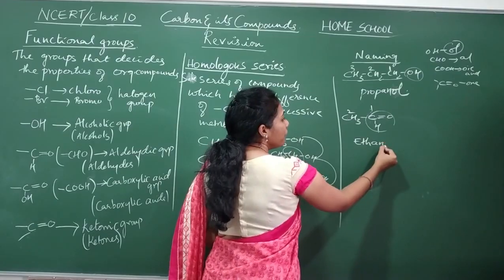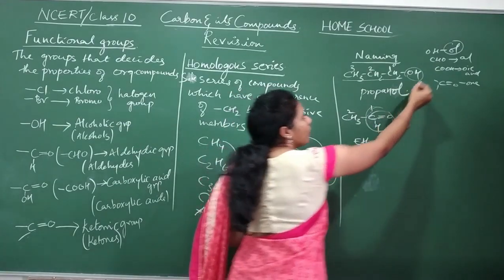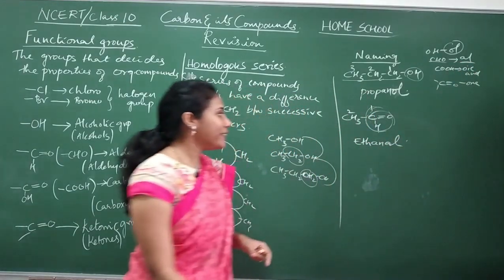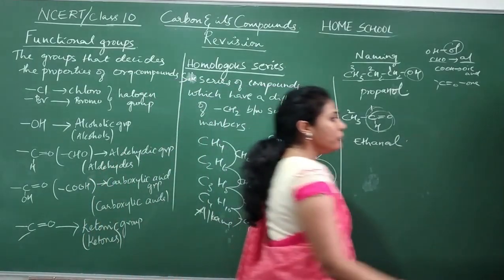Okay, instead of E, what will you write? This is your functional group, the aldehyde group. What is its name, guys? Al. So at the end, you will end the name with Al. So it is ethanal.